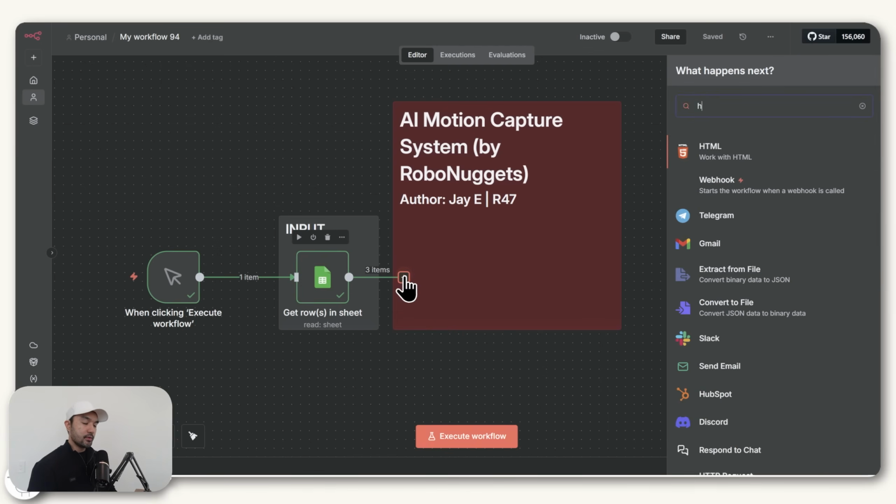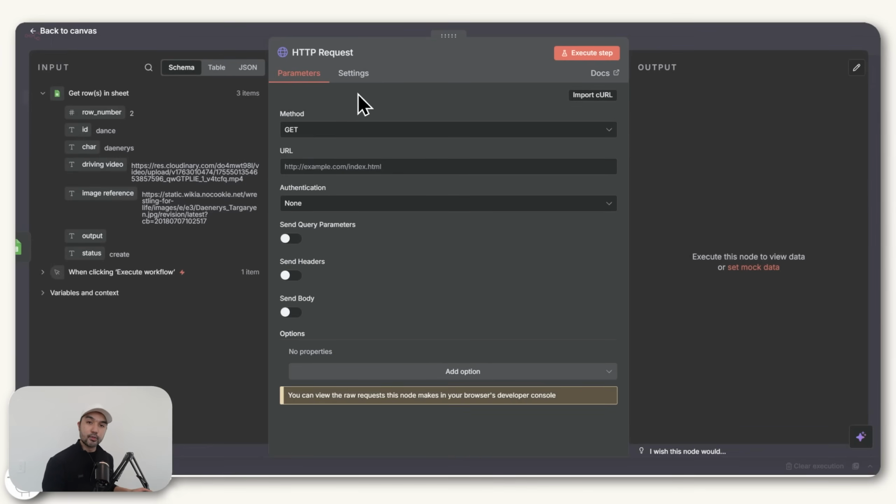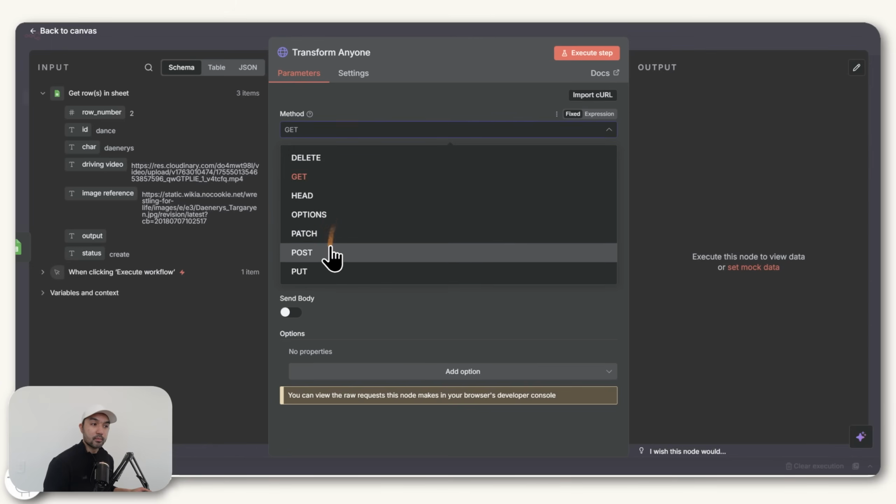And so the next thing to do is to transform those videos. So we do that through this HTTP request node, which you can select. And this node is one of the most used nodes in n8n because it's the primary way by which we can call on third-party tools from within this platform. So to use it, just go ahead and rename it so that you know what it does. Change the method to post because we'll be posting a request.